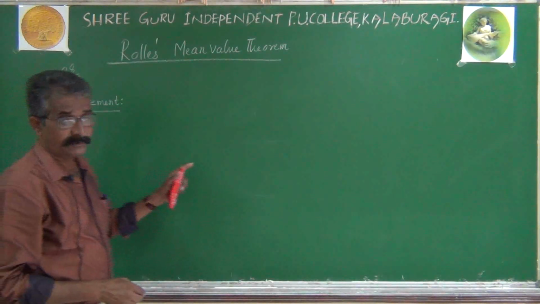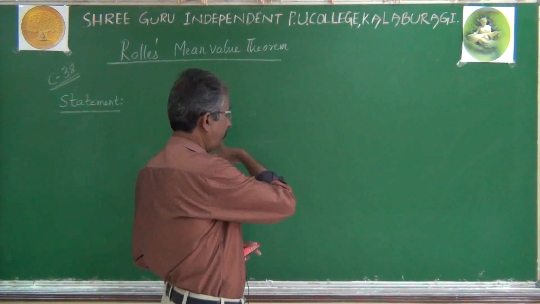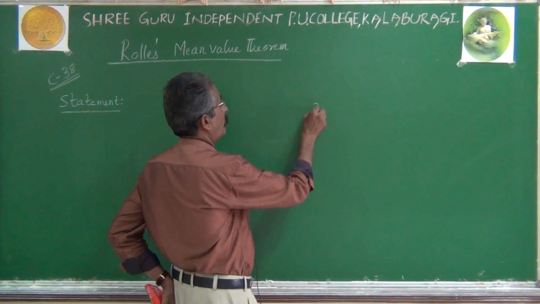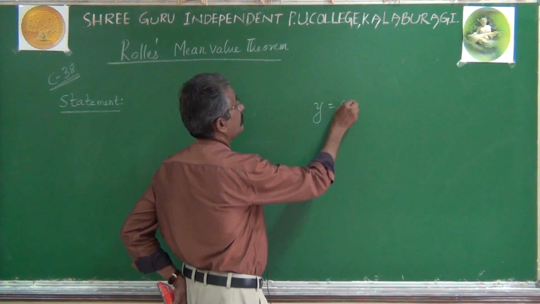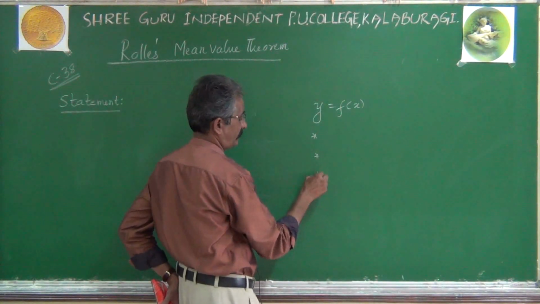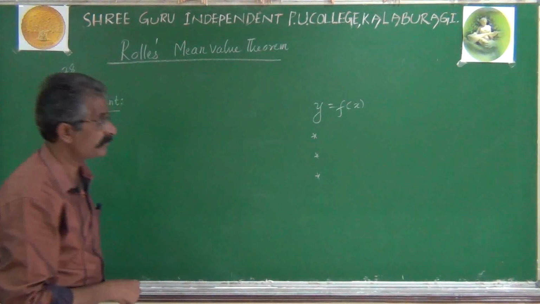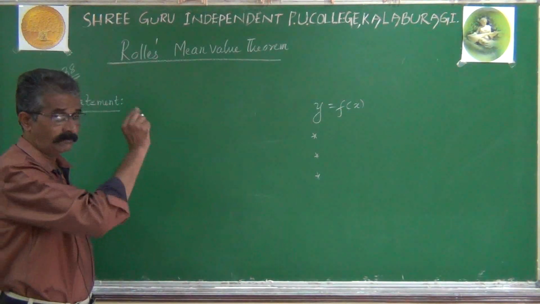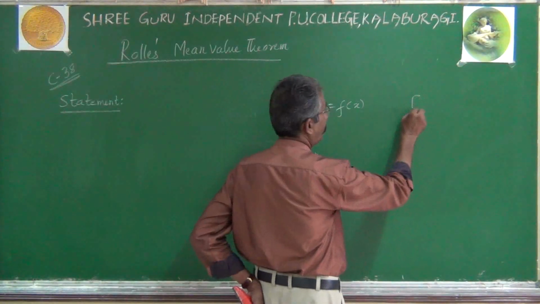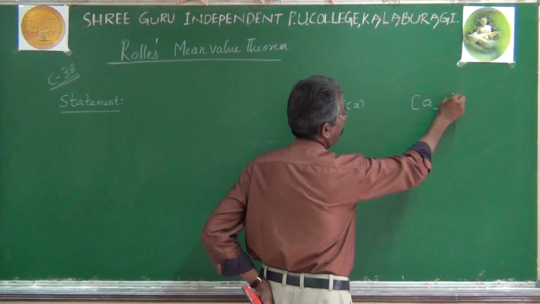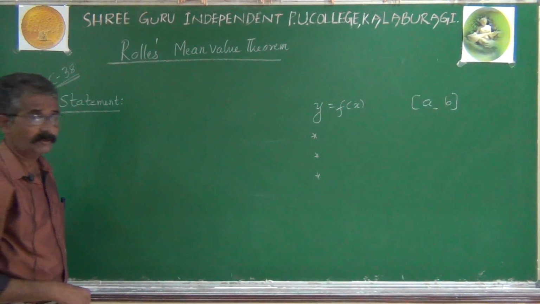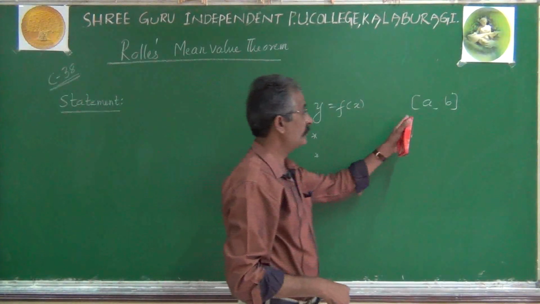The statement says like this. Let y equal to f of x be a function satisfying these three conditions. You are given a function obeying these three conditions. Of course, a function defined on the interval [a, b] means values of the function exist for all values of x on this interval.